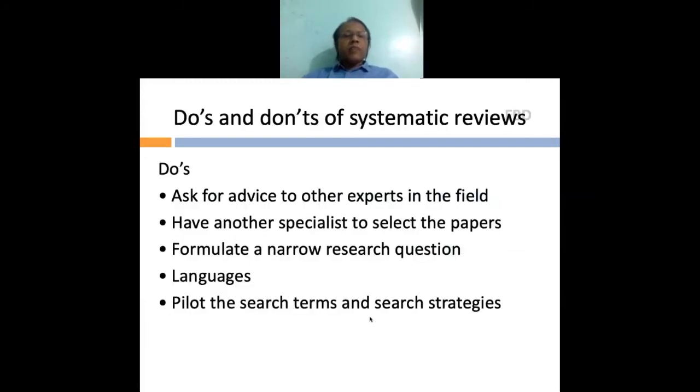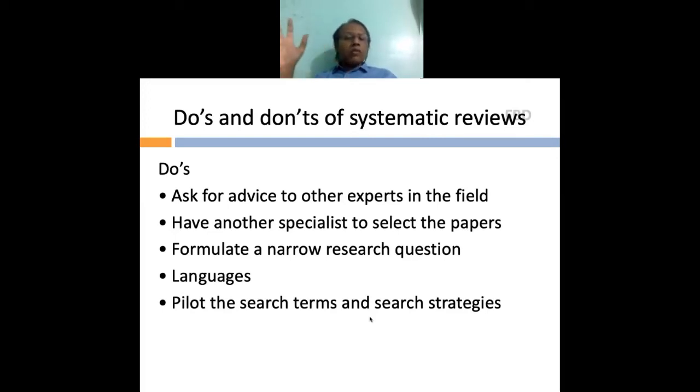To sum it all up, I would leave you with some do's and don'ts of systematic review. What to do? You always ask for advice. If you're not very confident, not very sure, get advice of your guide or other experts in the field. You should have different specialists to extract data. Have another specialist to select the papers, not just yourself. You, as well as someone else, need to select the papers and extract the data.